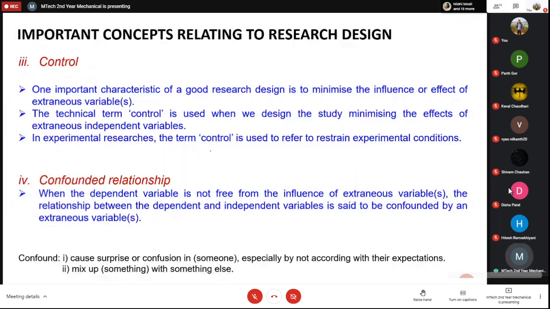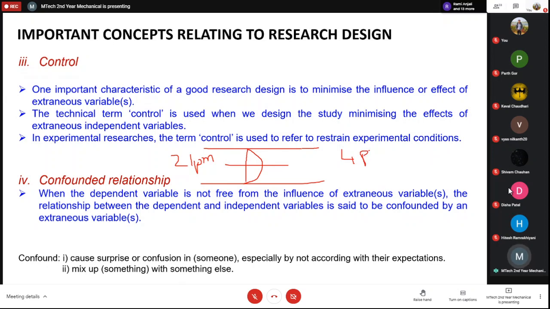For example, suppose you have a well developed theory on what the maximum velocity at the center line of a pipe should be. If you are flowing water at say 2 lpm, and for 2 lpm you are getting the correct value as per your standard theory, but for 4 lpm you are not getting the correct value, then you say that for 4 lpm your relationship between the flow rate and the velocity is a confounded relationship.